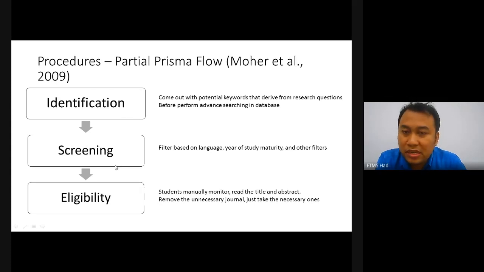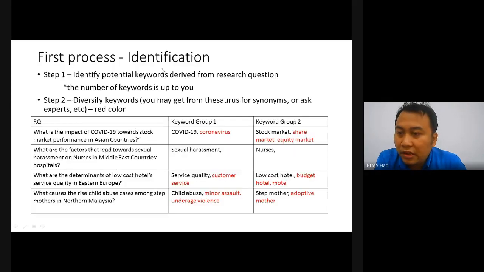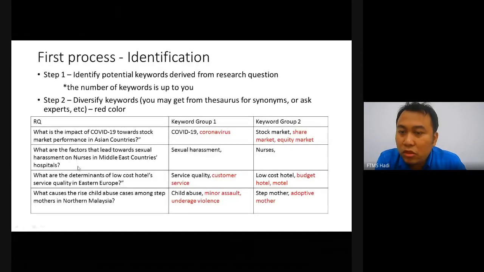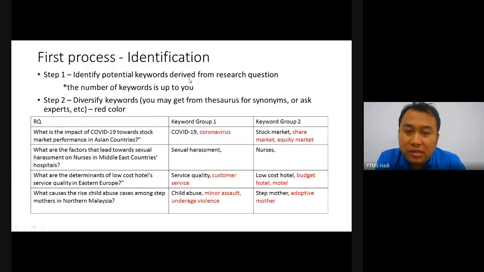Let's go for the first process, which is identification. Step 1. From the research question that you come out with, you need to identify potential keywords derived from the research question. How many keywords is up to you. You can have only 1 keyword, you can have 2 or 3 keywords. And then after that, you need to diversify keywords, which you may get from a thesaurus. I will share with you later on how to get those synonyms, or ask some kind of expert, etc.